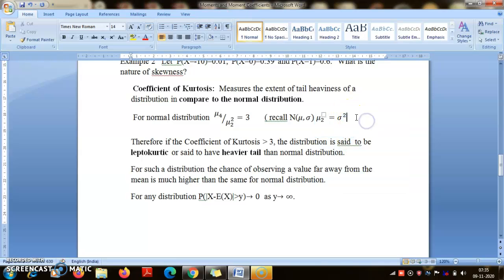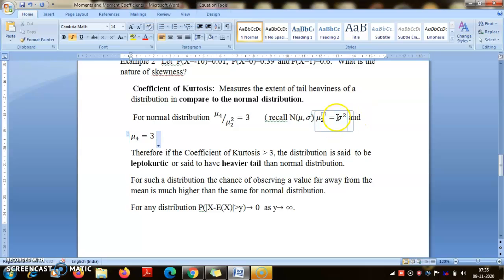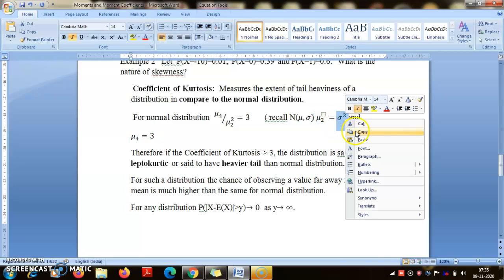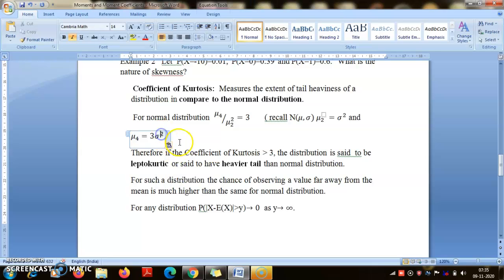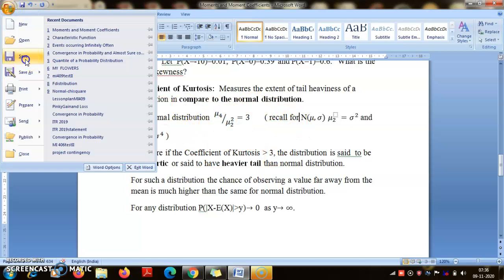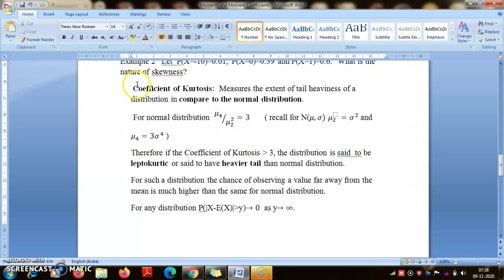And your mu4 happens to be equal to 3 times sigma raised to the power 4. So this is the reason you get this coefficient equal to 3 for the normal distribution.